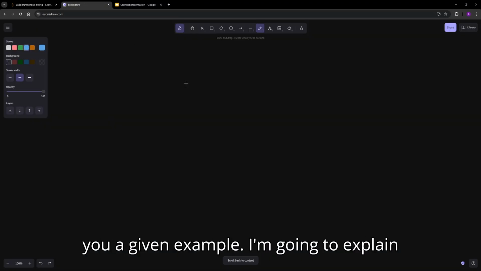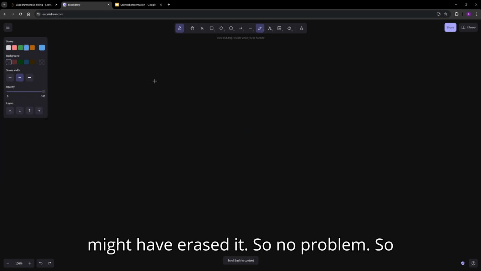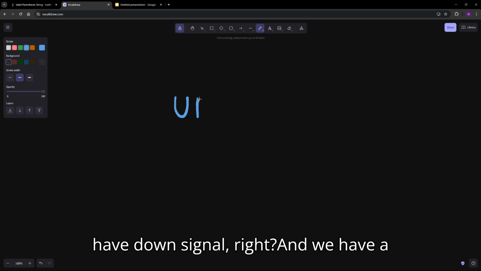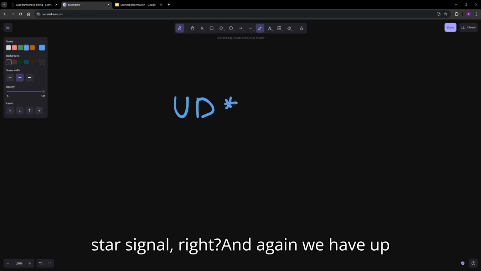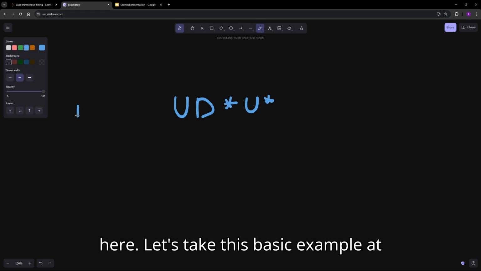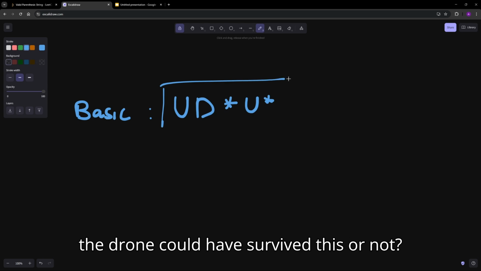Now I'm going to explain a given example. I think I might have erased it, so no problem. Let's say that we have an up signal, we have a down signal, right? And we have a star signal, right? And again, we have an up signal and a star signal over here. Let's take this basic example at this point. Now, can you tell me whether the drone could have survived this or not?